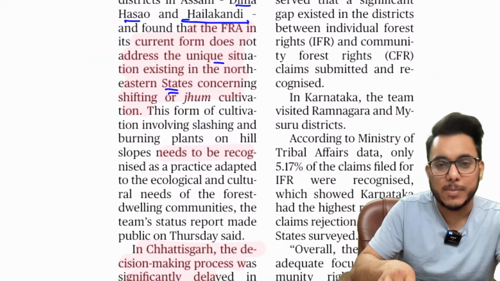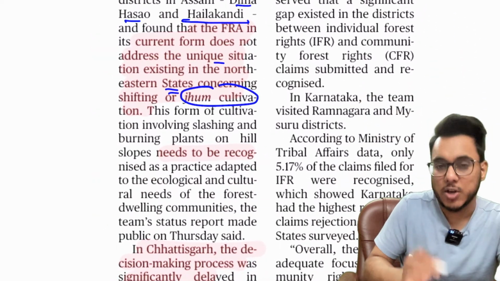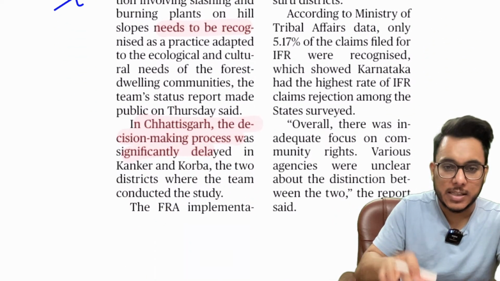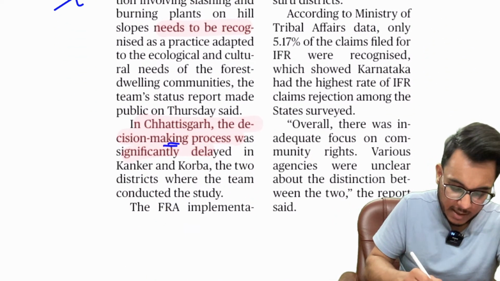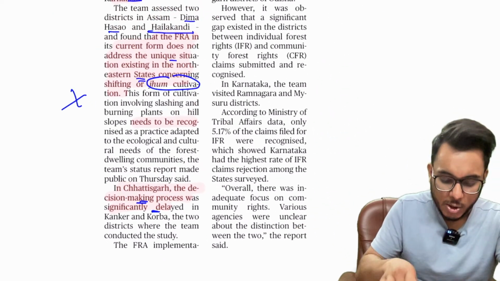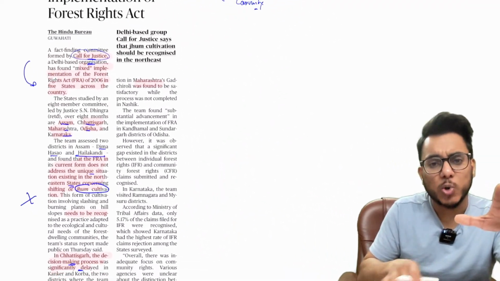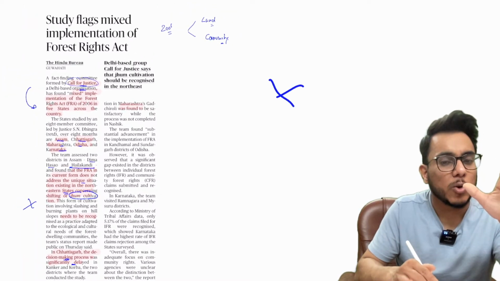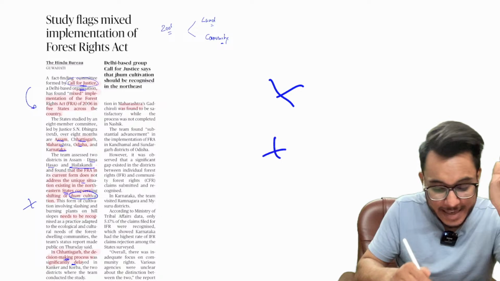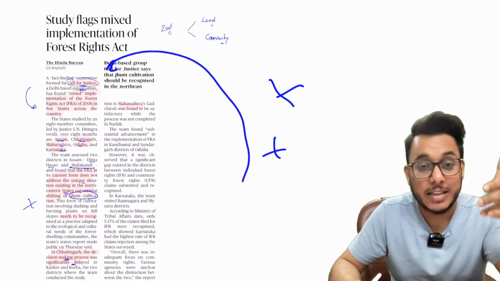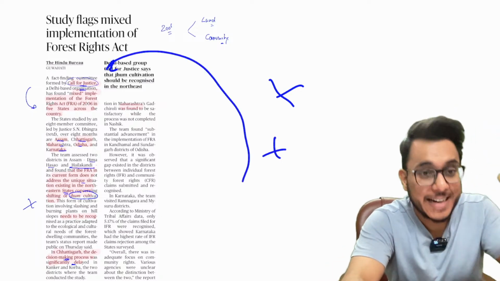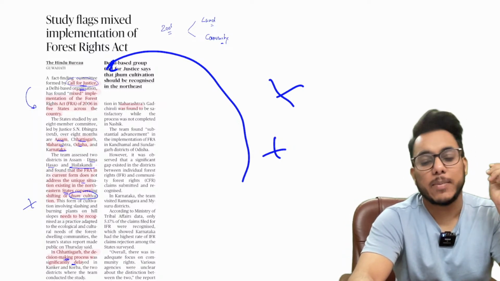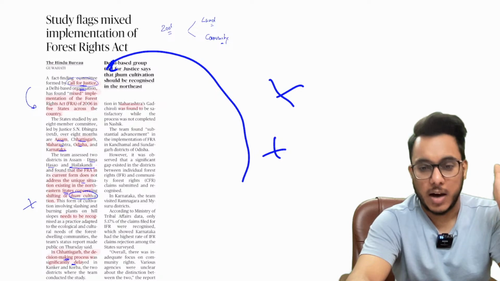In northeastern states, many tribal people practice jhum cultivation, and jhum cultivation is not being recognized. In Chhattisgarh, the decision-making process is being delayed. Basically, I will not advise you to go into too much detail on this, because we do not need to go through every district's problems. But the report of Call for Justice has indicated that implementation is not good. Such insights and data can be pointed out in your answers.